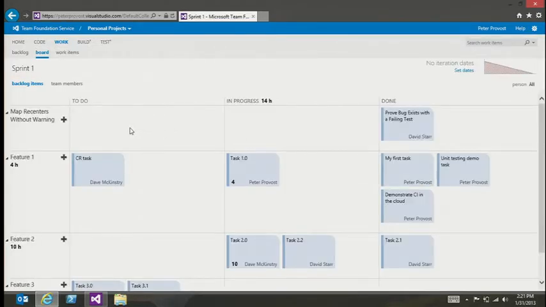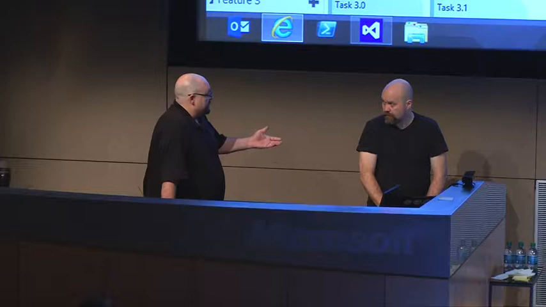Look at that. We have a bug on the task board that just appeared. One of the things about this bug is that we were able to demonstrate the bug actually exists by creating a failing test. So in the version of the code that's in production, we actually have a failing test right now. And what we're going to ask you to do, Peter, is go ahead and fix it.